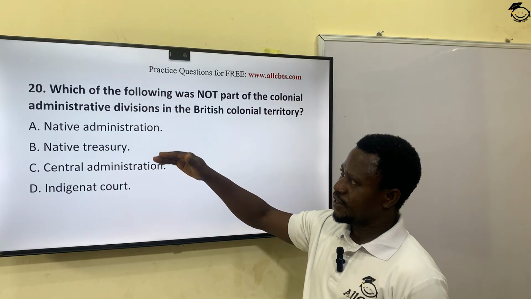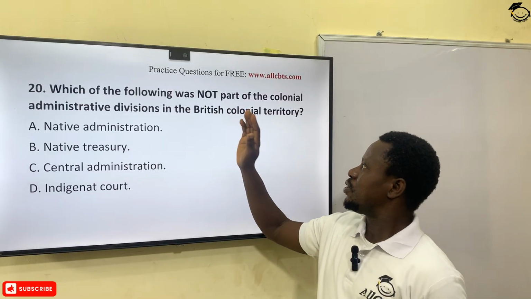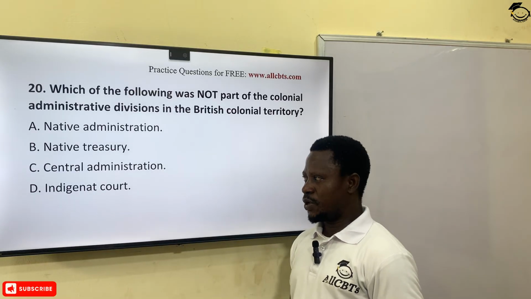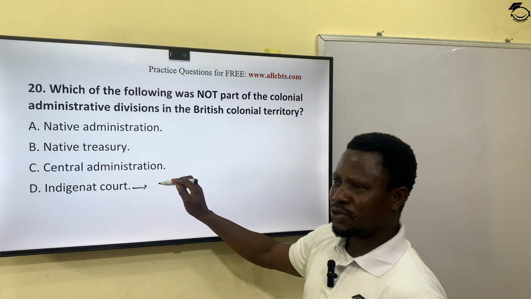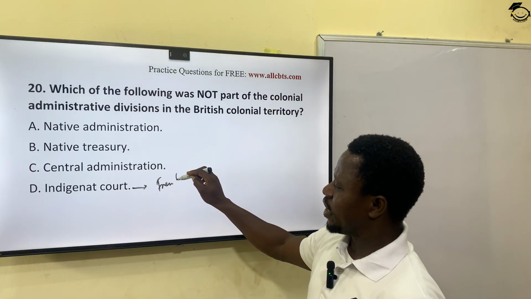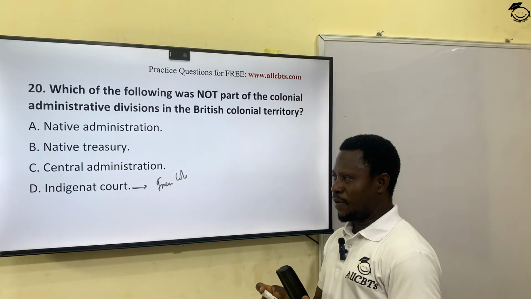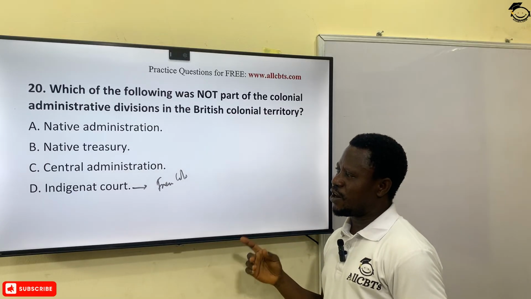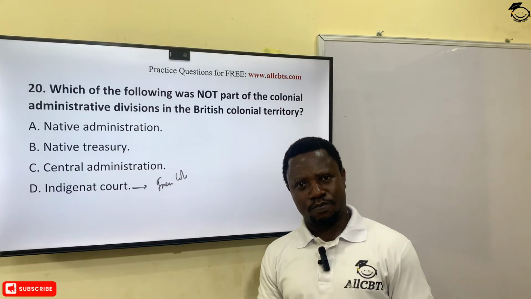A, B, and C are part of the administrative divisions of the British colonial territories, except D, okay? Indigenous courts were synonymous to the French colonial administration, not British. The French applied indigenous rule in such a way that it subjected the African colonies to arbitrary trial and unnecessary imprisonment.